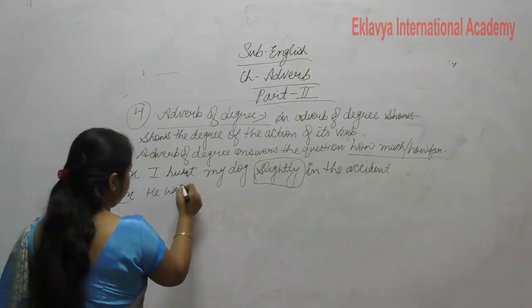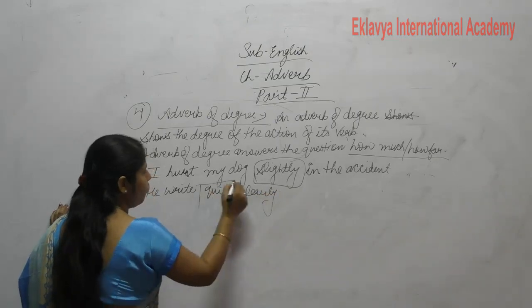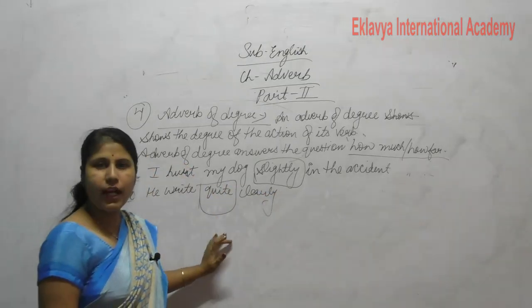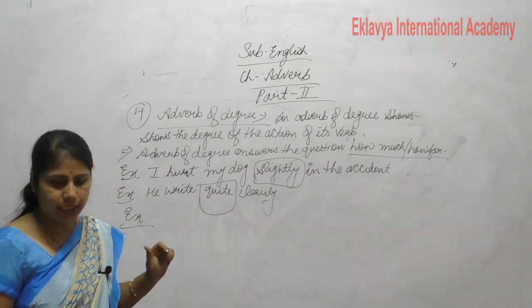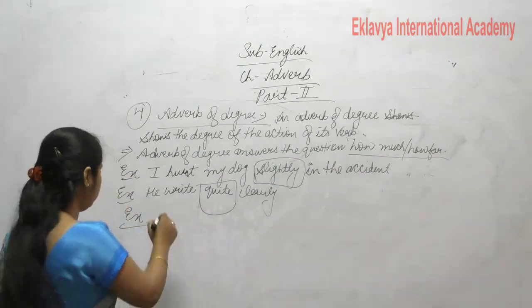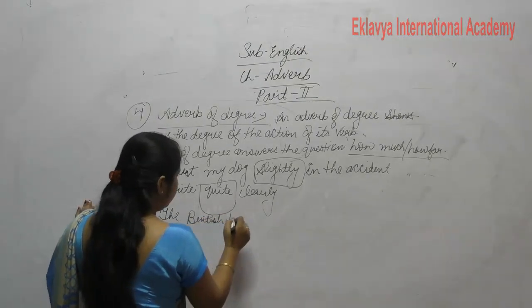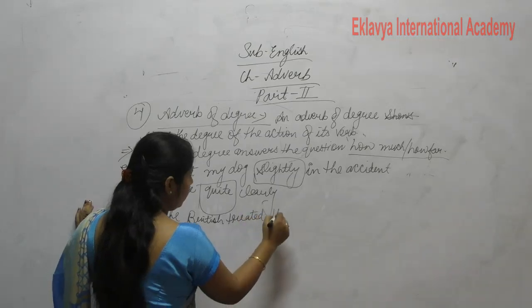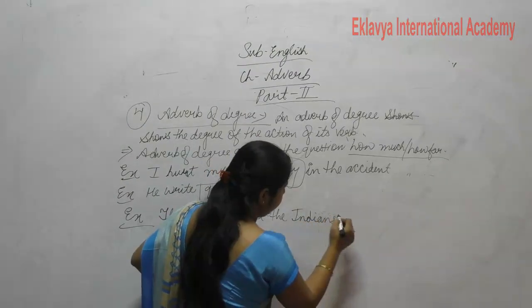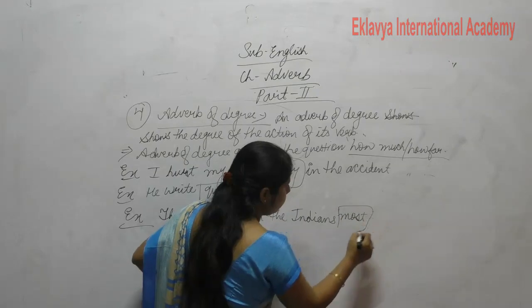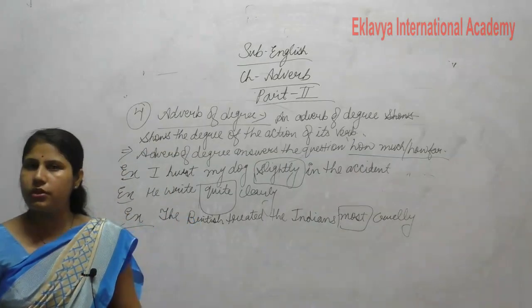He writes quite clearly. So this quite is what? How much. Clear? Next is, the British treated the Indians most cruelly.